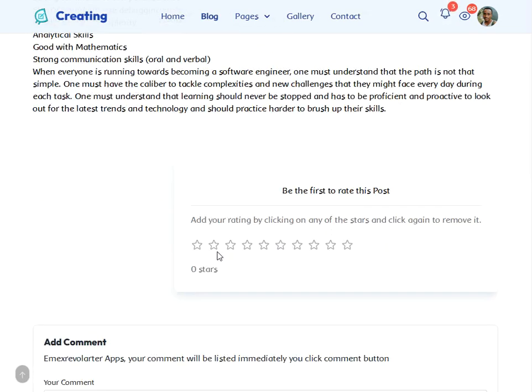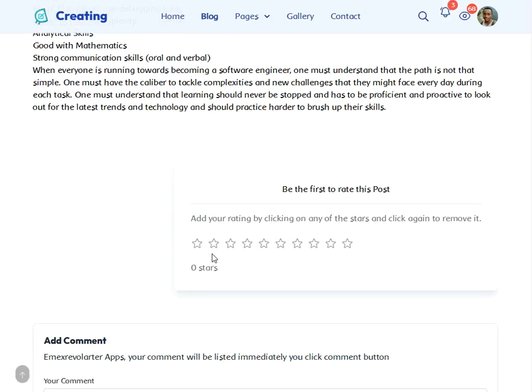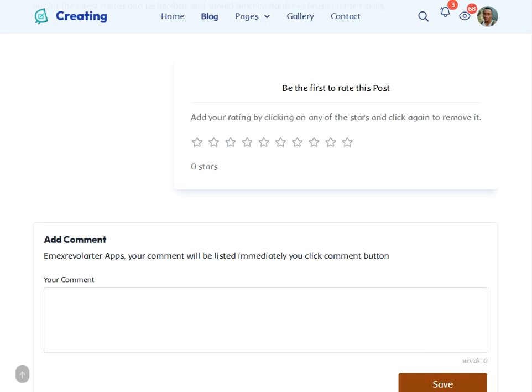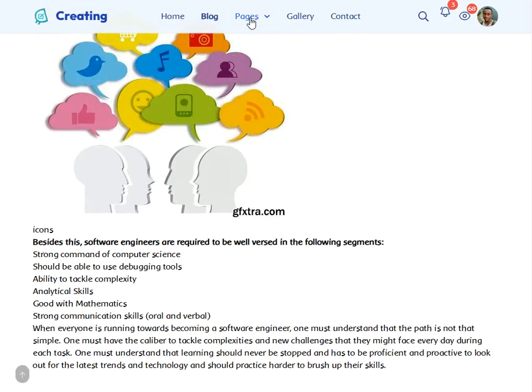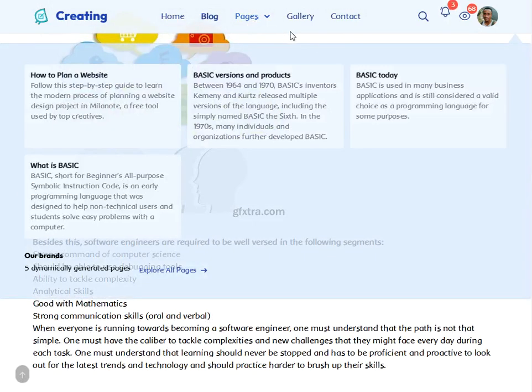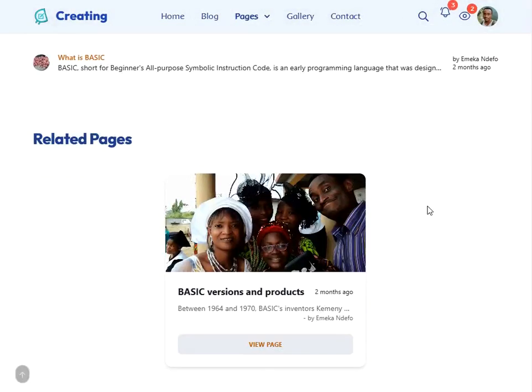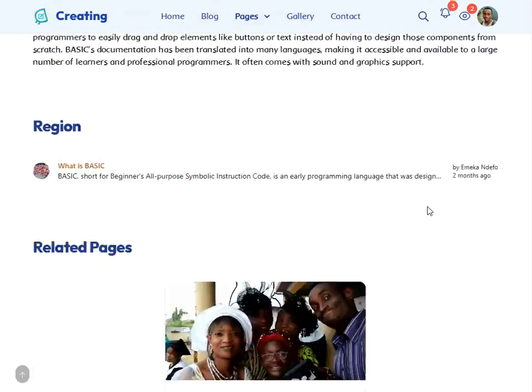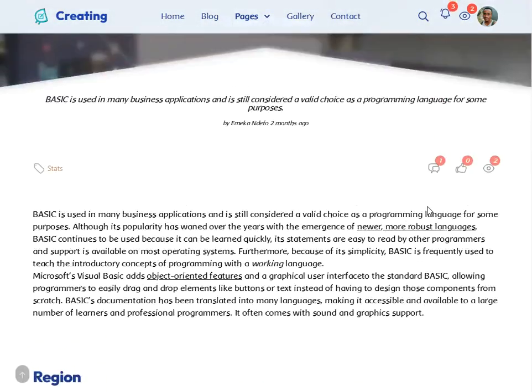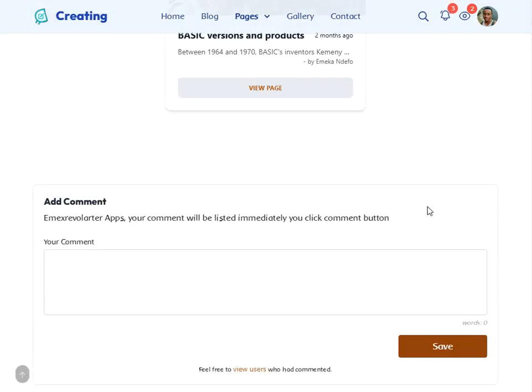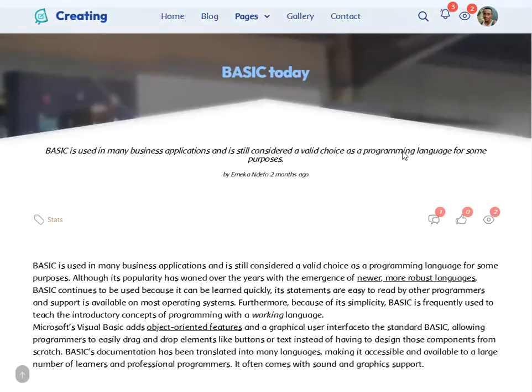Okay, blogs can be rated, yes. Pages also can be rated. Okay, both of them can be rated. Yeah, I told you before it was not only for pages. Yeah, both of them can be rated. Yeah, only blog posts can be rated. Yeah, pages cannot be rated. Alright, just take correction of that.